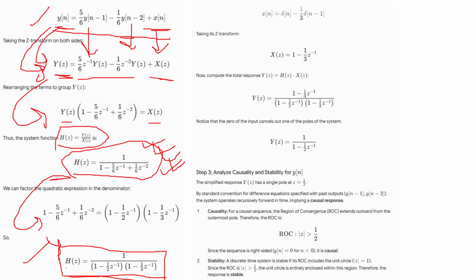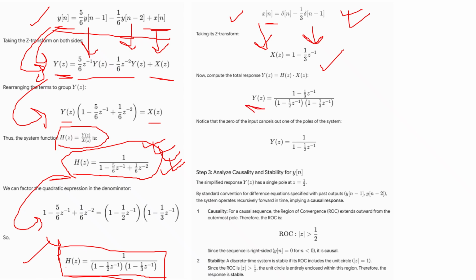So now let's take the inputs. The input is already given, that is the input x of n. So again you can convert this input into the Z transform. Again we are using the Z transform, because this is also in the discrete domain. Once you convert it, you will get this Z transform. And after getting it, now we can find the output.